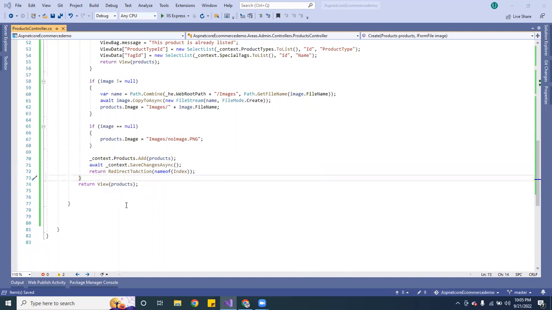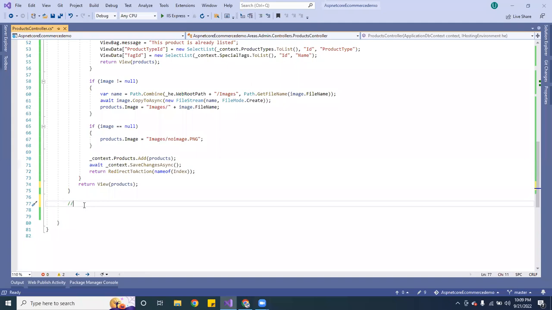So now we have that, we can go ahead and create a new product. So let's go ahead and continue with the methods here. Now the next one I want to do, I want to go ahead and create the edit one. So I'm gonna go ahead and edit. Let me work on this one.